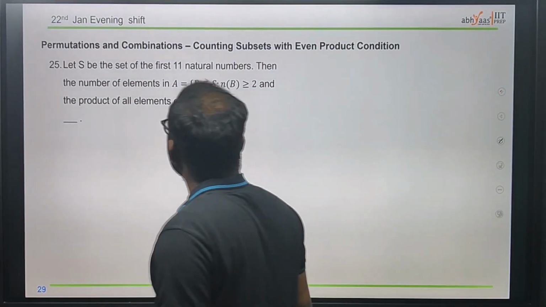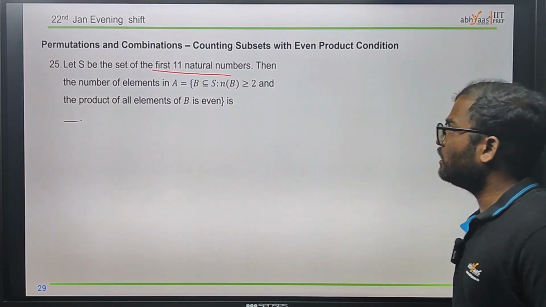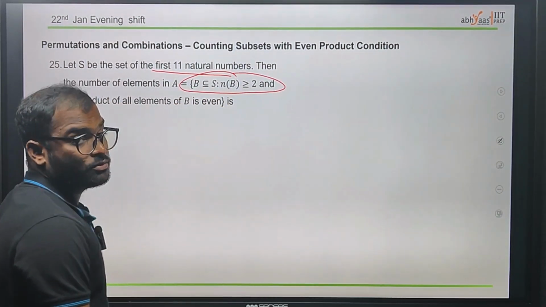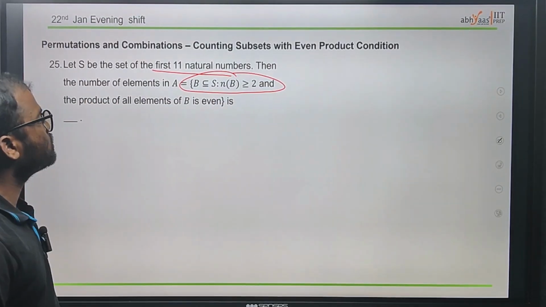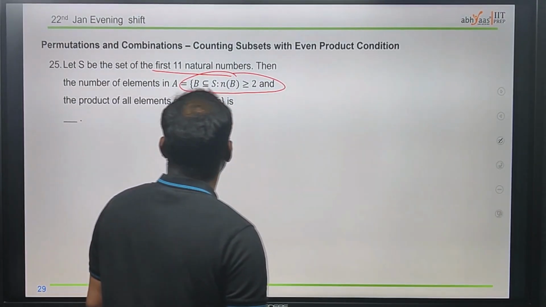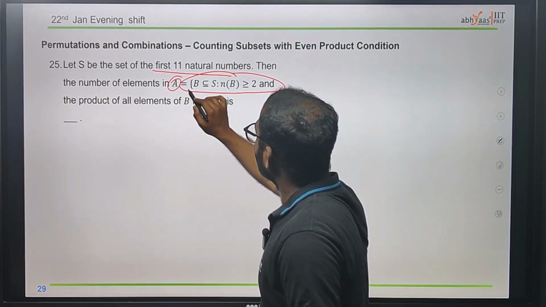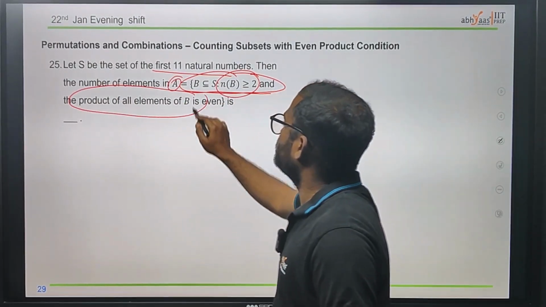On the basis of permutations, they have given the first 11 natural numbers, then what is the number of elements in A, where A is the set of B contained in S, such that the number of elements present in B is greater than or equal to 2, and the product of all elements of B is even. We need to find this A, which has this condition and this condition.